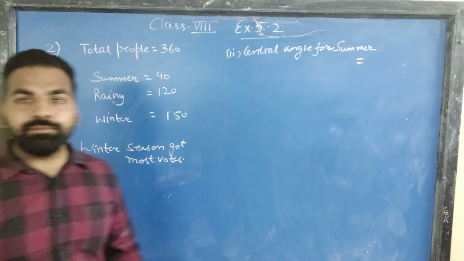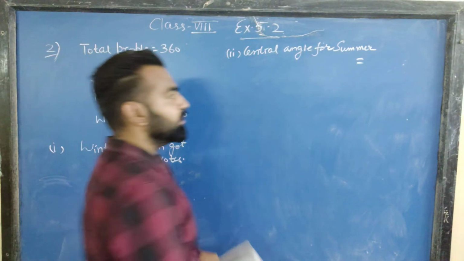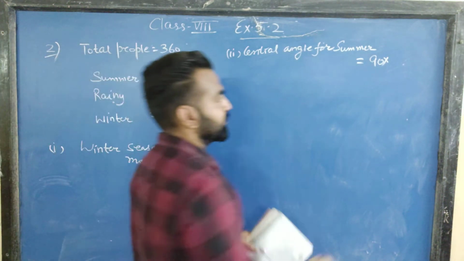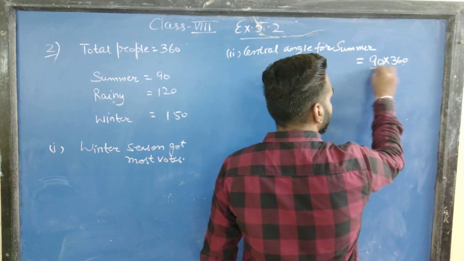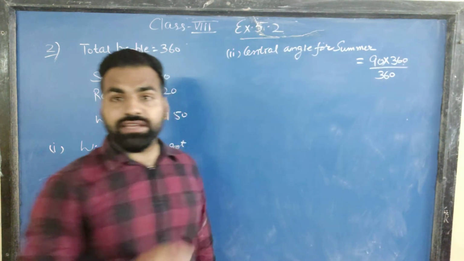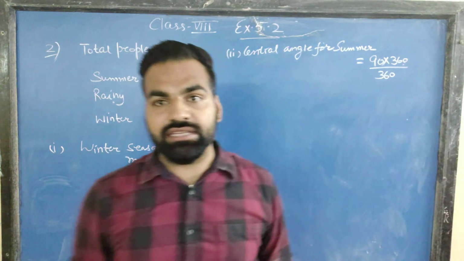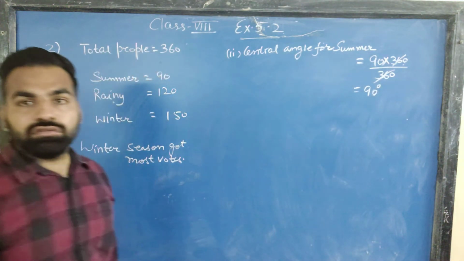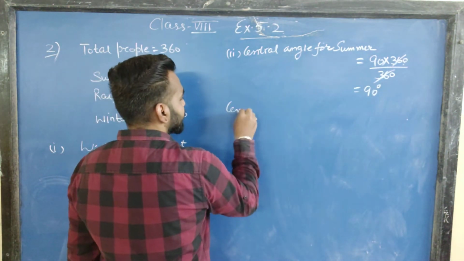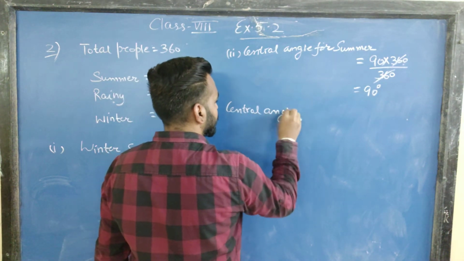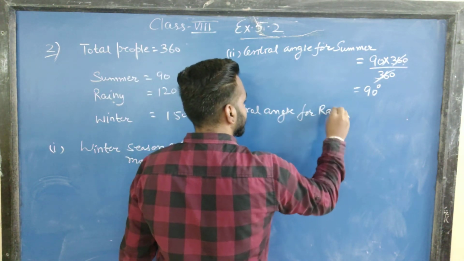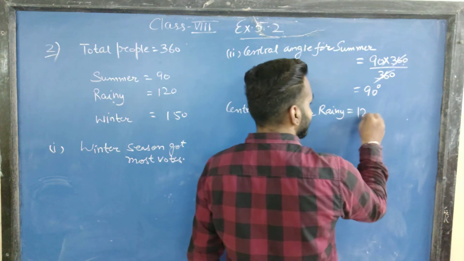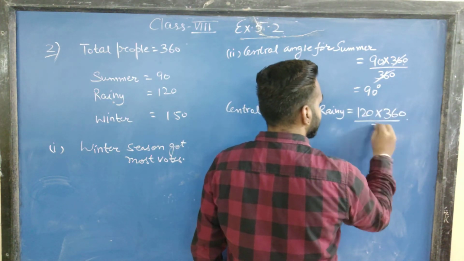The central angle is calculated by frequency. What is the frequency here? 90, into the total. What is the total given in the question? 360, upon 360. The denominator is fixed. The numerator changes accordingly. So here this will cancel out, so the angle will be 90 degrees. The summer will form an angle of 90 degrees. Then the central angle for the rainy season will be frequency, that is 120 into 360 by 360.